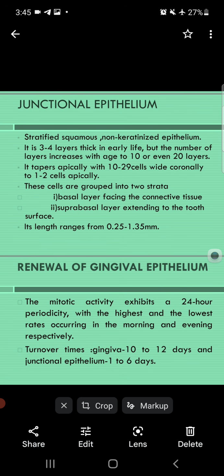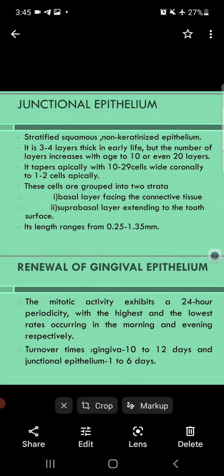In junctional epithelium, the length ranges from 0.25 to 1.35 mm. Now in junctional epithelium, the important things are its layer, that it is non-keratinized, and its length. Now come to the renewal of gingival epithelium, or turnover, meaning it's remodeling, its turnover, renewal, again becoming new.